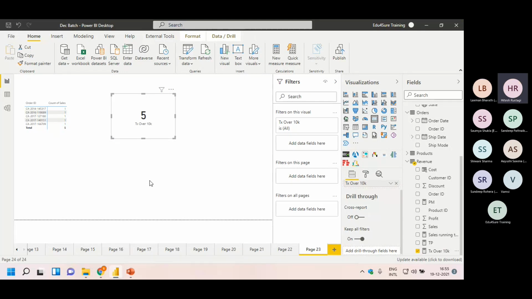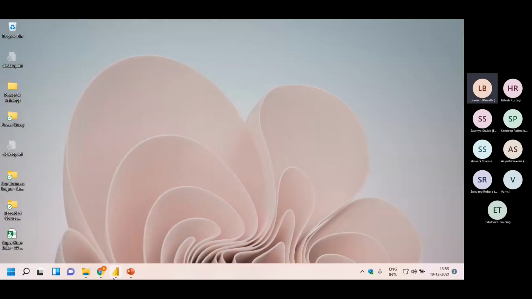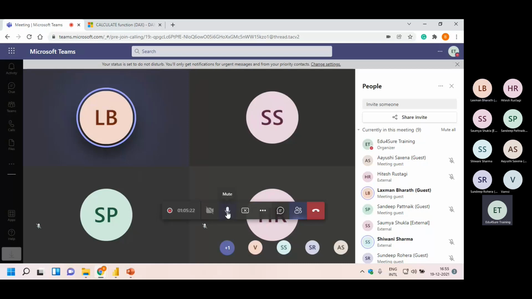I just want to look at the formula again. Yes, you can refer to it. I'm giving you 5 minutes. You can write it on your machine also. I'm joining back in 2 minutes. There is some urgency. I need to check. You guys practice this.